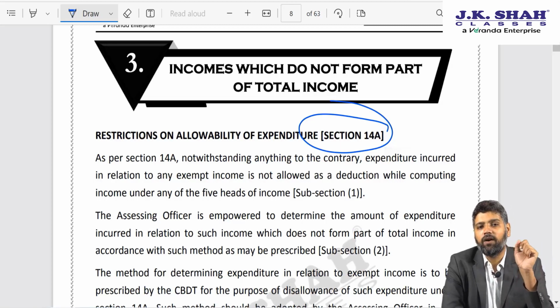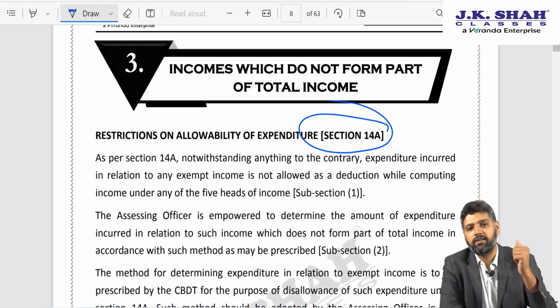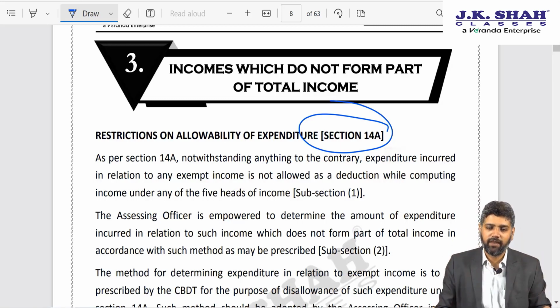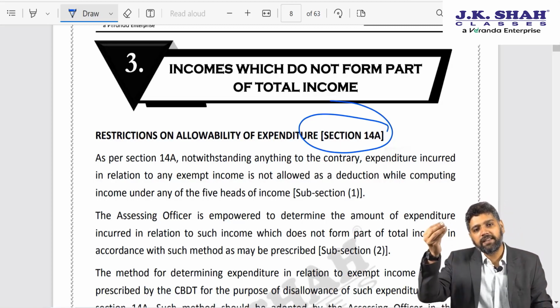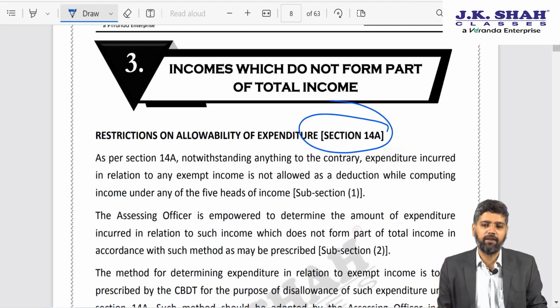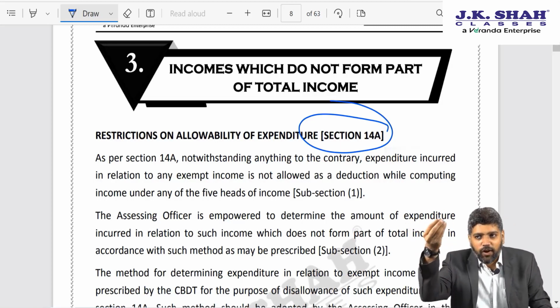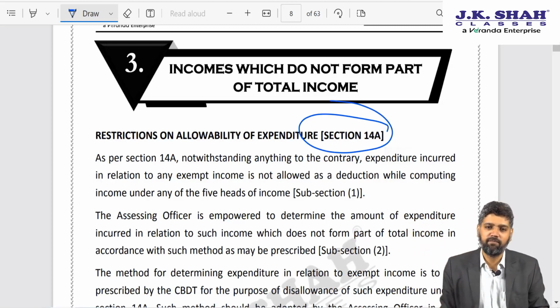But the problem was that shareholders, let us say a stockbroker or an investor who is having various kinds of income including dividend. So he has got taxable income also, he has got exempt income also, major part being dividend.